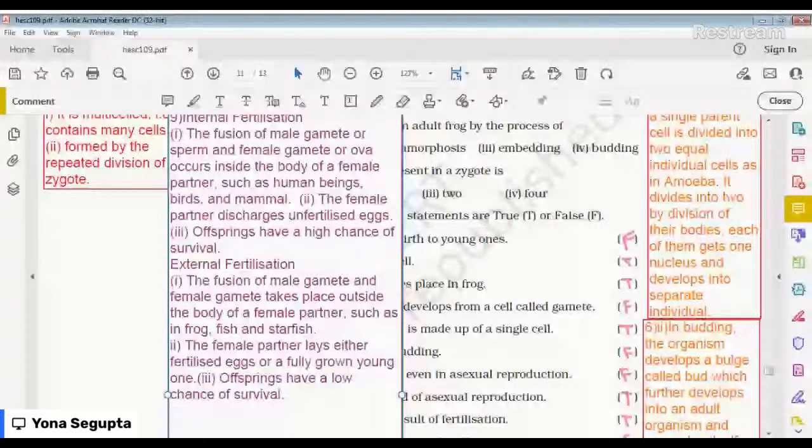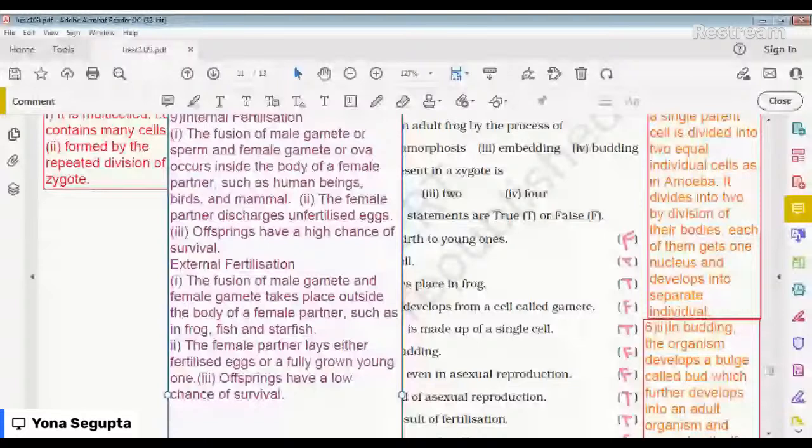The second point you can write is that the female partner lays either fertilized eggs or a fully grown young one, whereas in external fertilization, the female partner discharges unfertilized eggs. The third you can write is that offsprings have a high chance of survival, whereas in external fertilization, offsprings have a low chance of survival. Why?